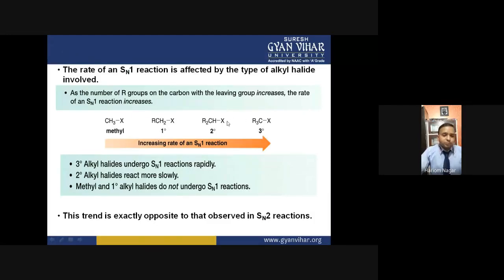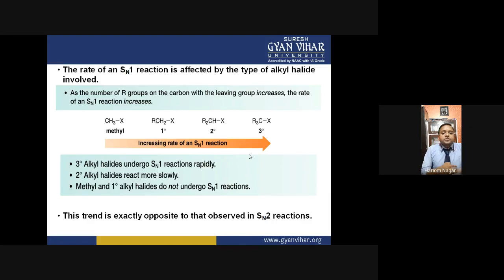In all cases, if X is bromine, then it is methyl bromide. If this R group is CH3, then it is called ethyl bromide. If this is also CH3, then it is called isopropyl, and X is bromine, so this is called isopropyl bromide, and this is called tertiary butyl bromide. So if we move from left to right, from methyl halide to the tertiary alkyl halide, then there is an increase in the rate of reaction.